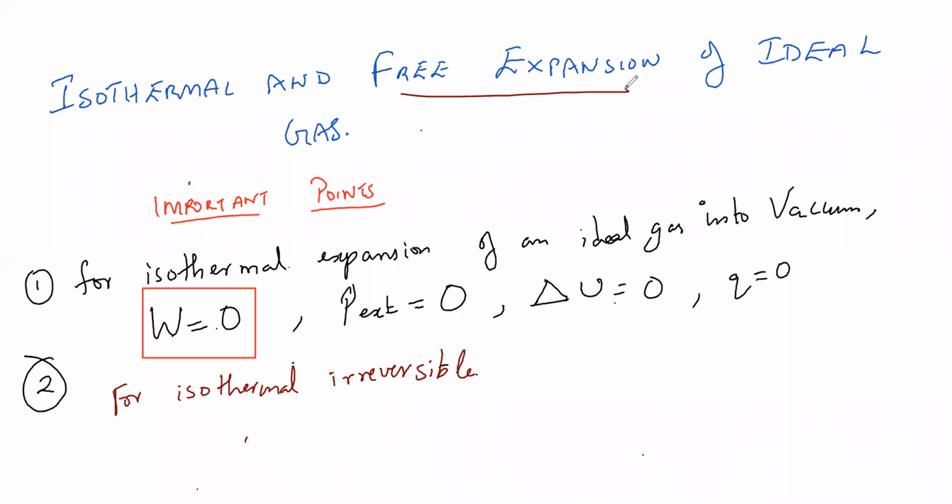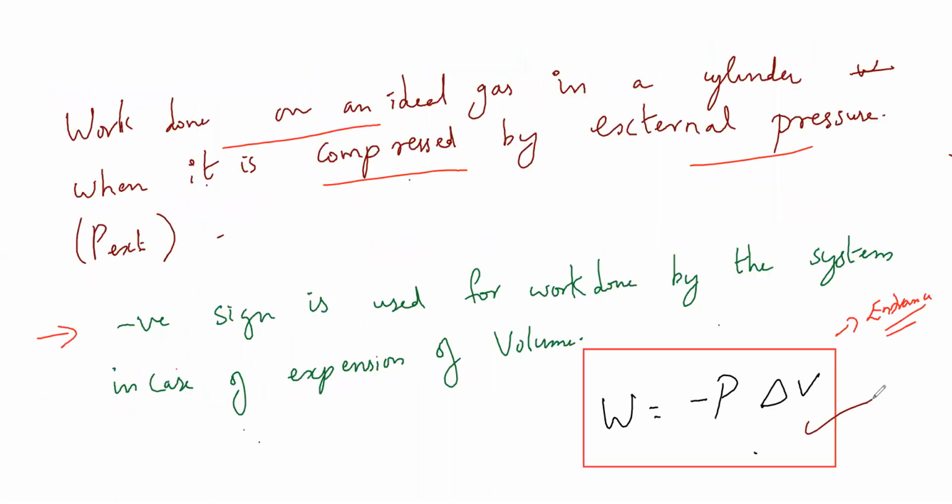Under free expansion of an ideal gas, W is equal to minus P delta V. What is this P?